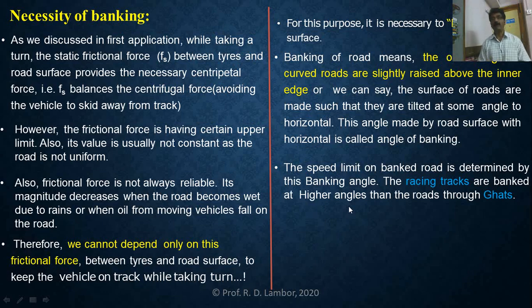So we will try to find the speed limits of the vehicle, because when the road is banked, the vehicle is permitted both speed limits, upper as well as lower. We want to find what is the upper speed limit of a vehicle along the banked curved road and what is the lower speed limit. Because if the road is horizontal, it has only an upper speed limit, and if the road is vertical, as in the well of death, it has a lower speed limit, and we have derived those formulae.